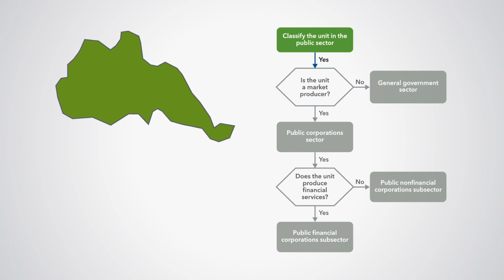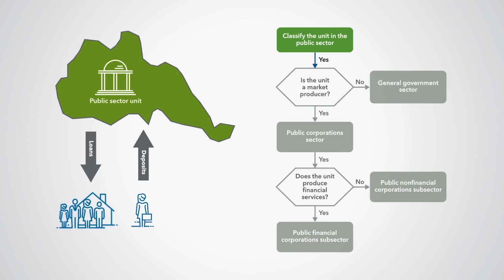In the third example, imagine a public sector unit receives deposits from the general public for which it pays competitive rates, and then lends those funds to households at commercial rates. This entity is a market producer because it collects funds and lends them at market rates. It is a producer of financial services as its business is financial intermediation. Thus, this public sector unit is a public financial corporation.